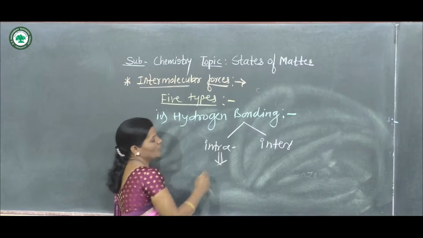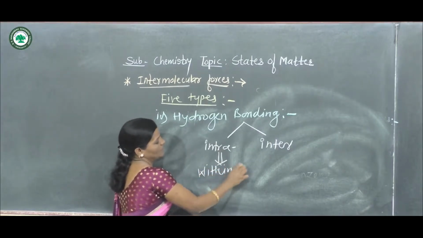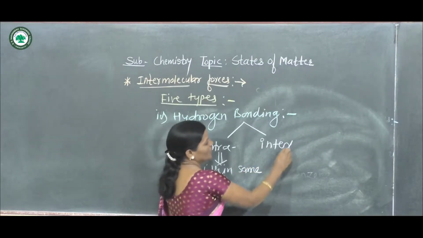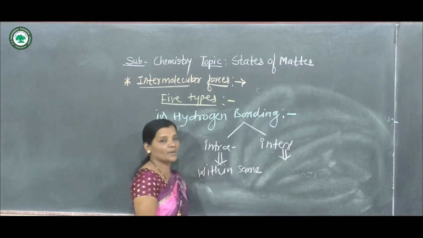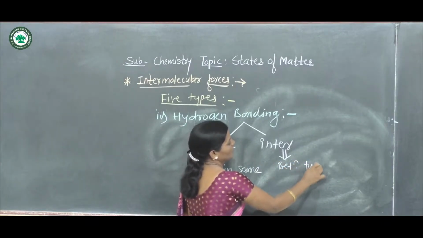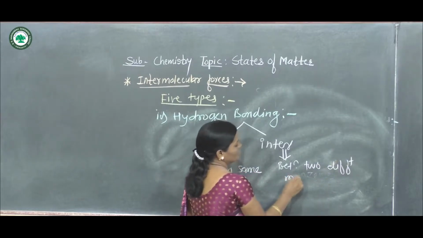Intramolecular hydrogen bonding is present within the same molecule, and intermolecular hydrogen bonding is present between two different molecules.